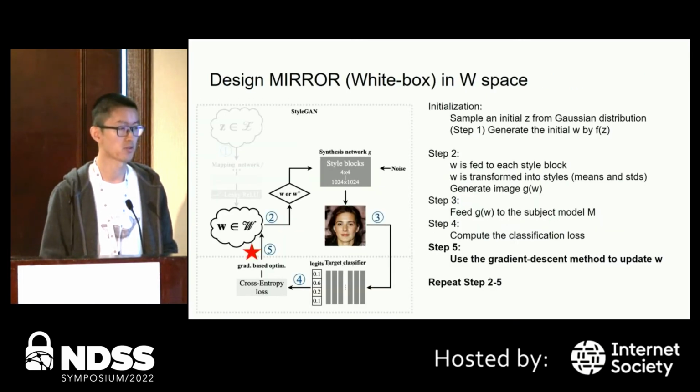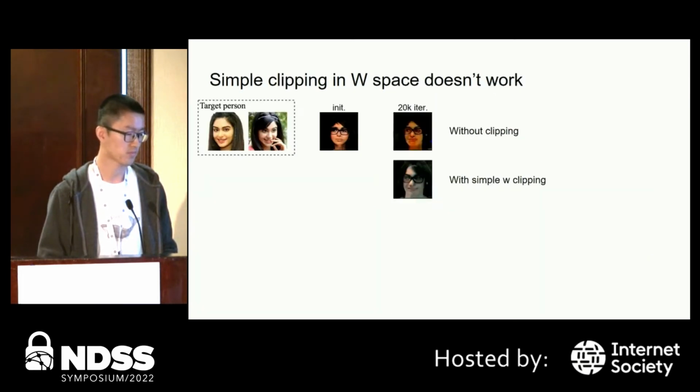Therefore, we choose to optimize in the W space. W space has been shown to be more disentangled than the Z space by a lot of existing work. Here, we highlight the difference. So in step 5, we use the gradient descent method to update W instead of going back to the Z. And we repeat steps 2 to 5.